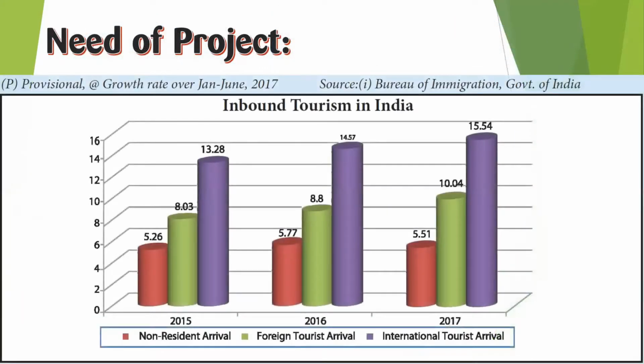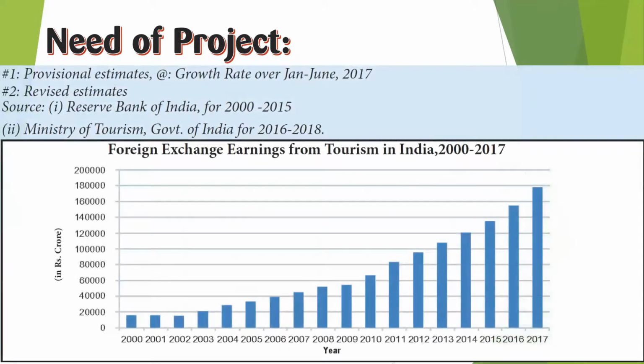Now I will move towards some statistics. This is the graph of inbound tourism in India. We can have a glance that the number of tourists arriving in India is increasing day by day. This is another statistic of foreign exchange earnings from tourism in India, 2000 to 2017. We can see the graph is gradually growing.